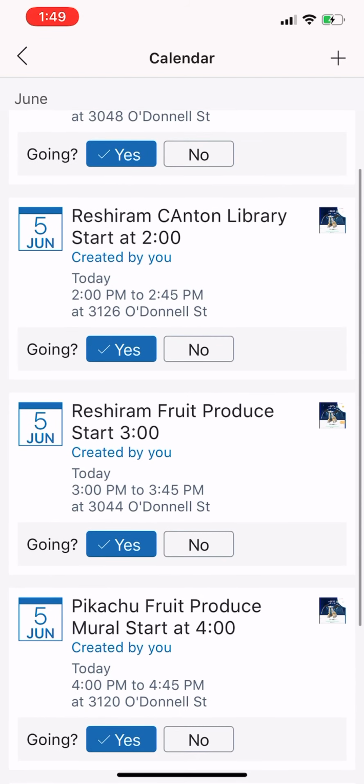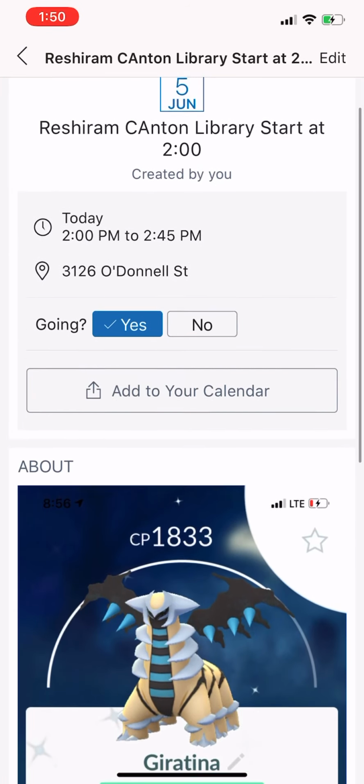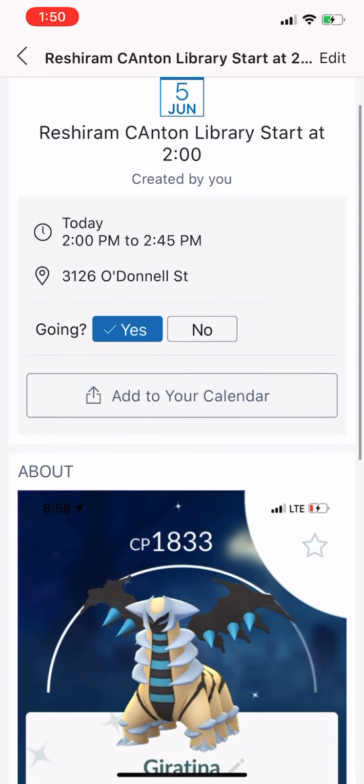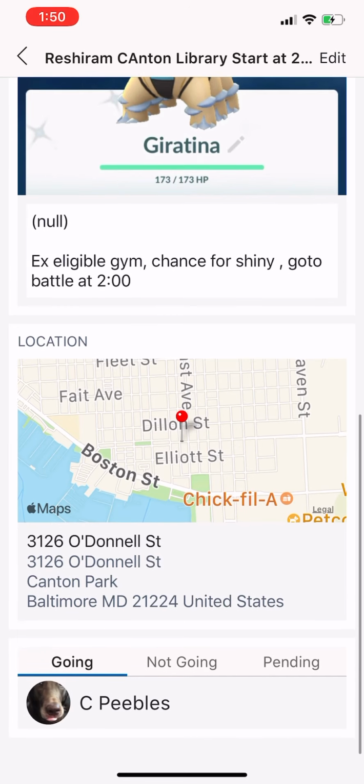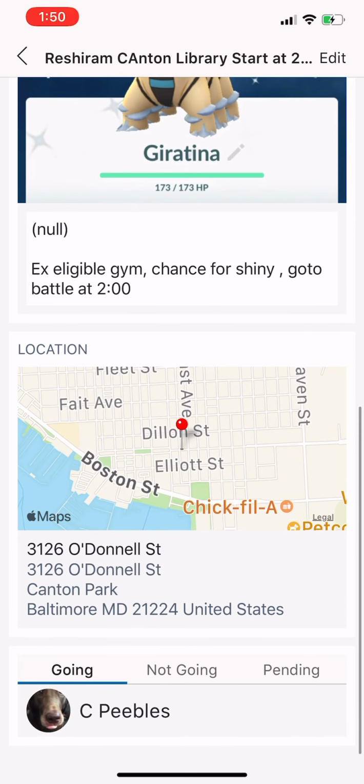I'm already going. If you wanted more information about one of these raids right here, click the title of the raid. And again, you can go in and see, okay, there's the raid. It's starting at 2 o'clock. Oh, look at that. It's an EX eligible gym. There's the location. Look, there's only one person going.